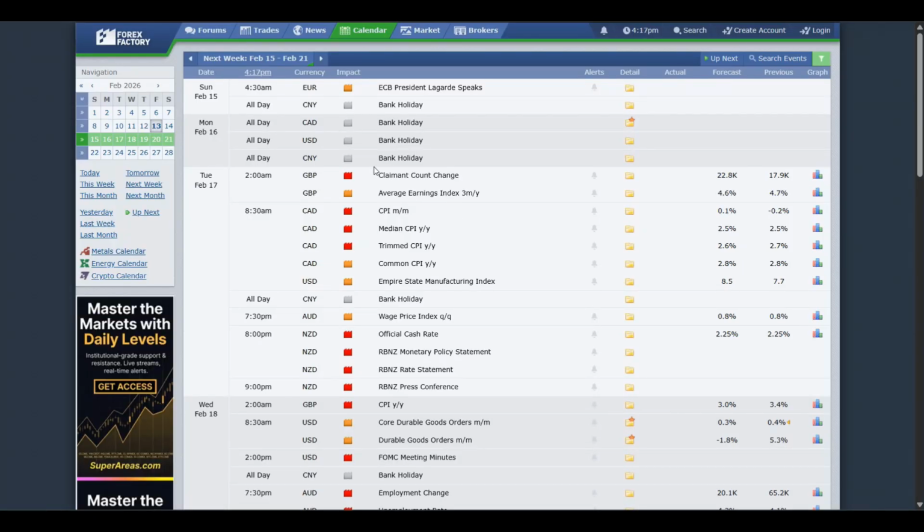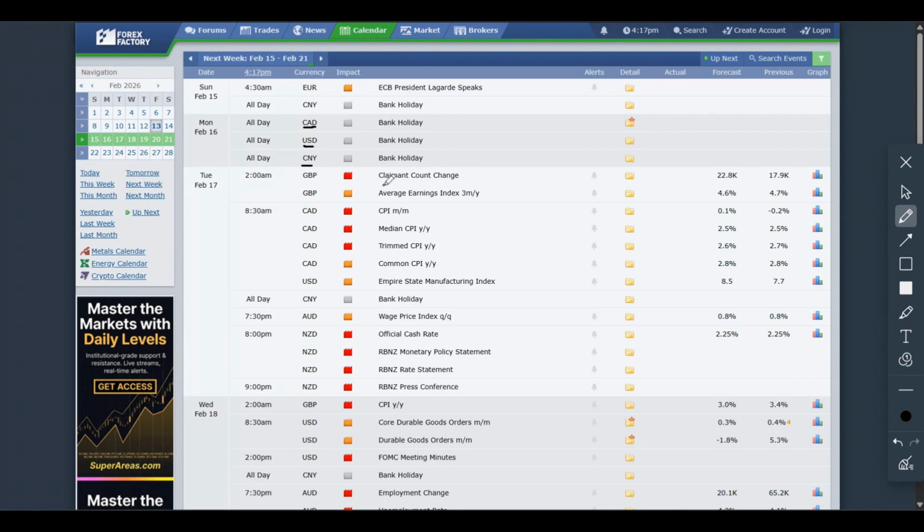All right, so as you can see here, we have quite a few bank holidays as we go into next week. Right here on Sunday, we do have the bank holiday in China. We do have the ECB president speaking. Obviously I don't trade on Sundays, but then on Monday we do have Canadian bank holidays, US bank holidays, and Chinese bank holidays. So that is one to definitely keep an eye on. We do have bank holidays on Monday, and then on Tuesday, what do we have here?